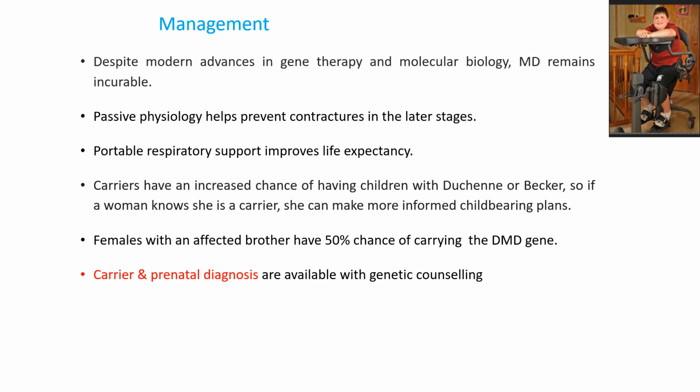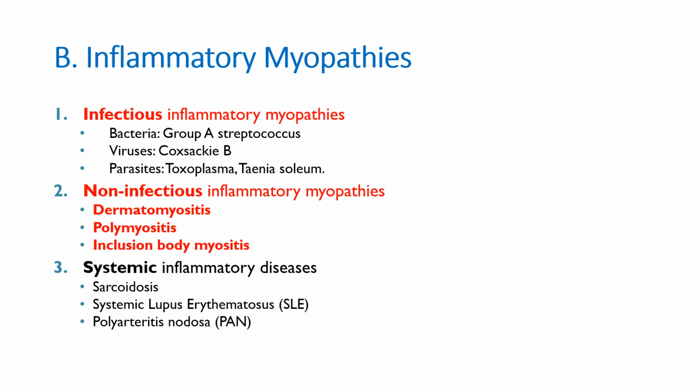Carriers have an increased chance of having children with Duchenne or Becker, so if a woman knows she is a carrier, she can make more informed childbearing plans. Females with an affected brother have a 50% chance of carrying the gene, and carrier and prenatal diagnoses are available with genetic counseling.